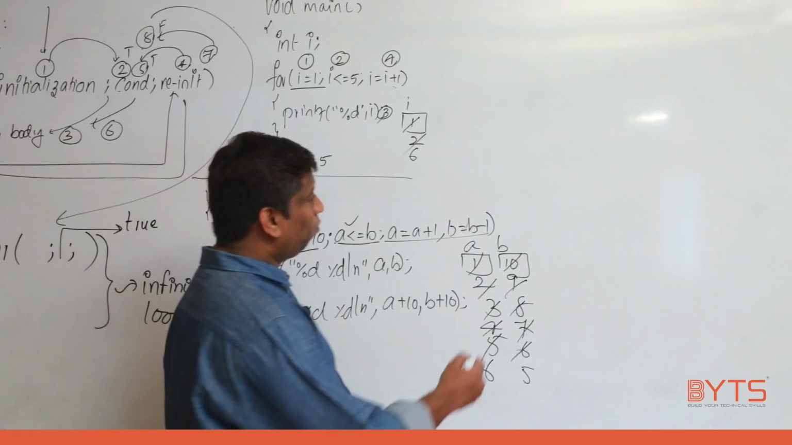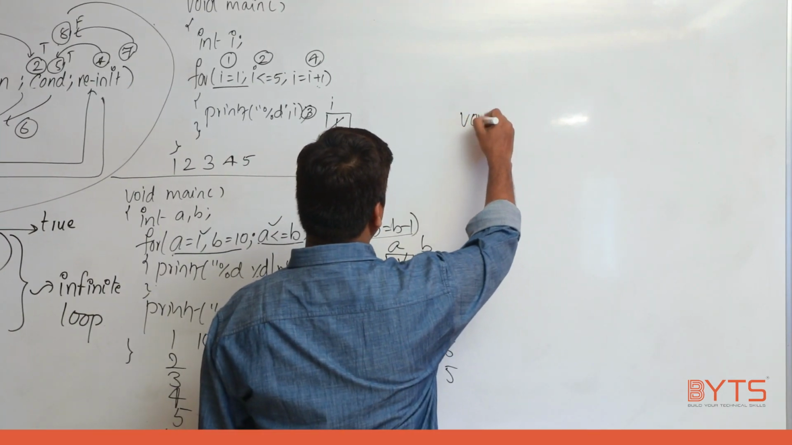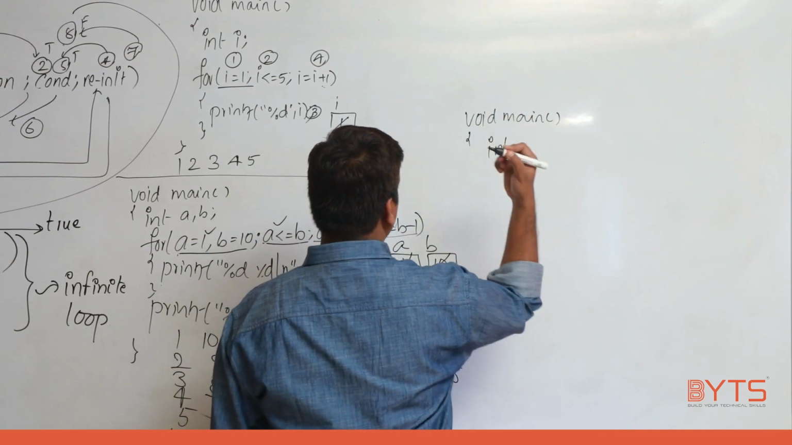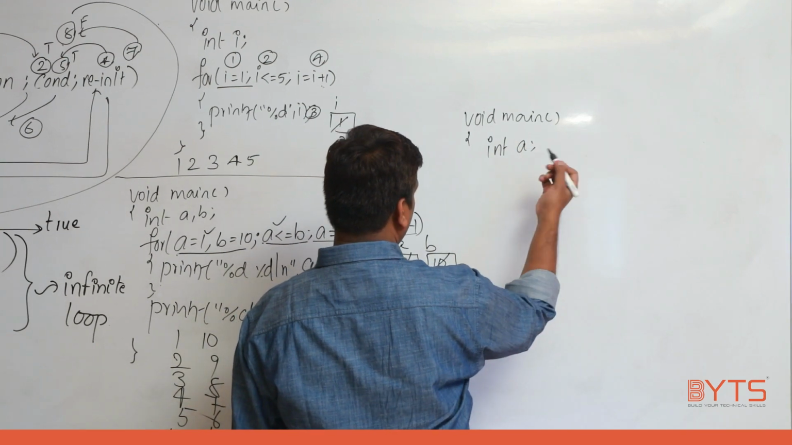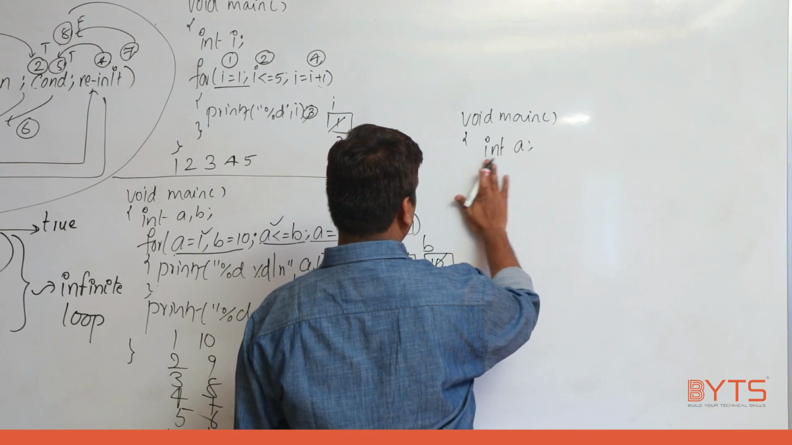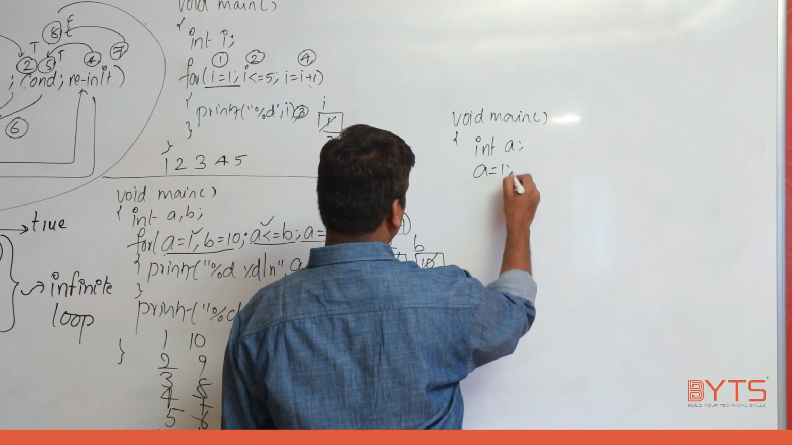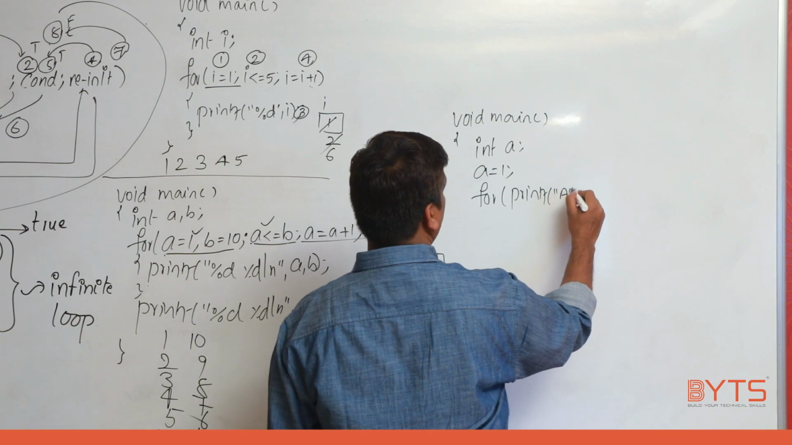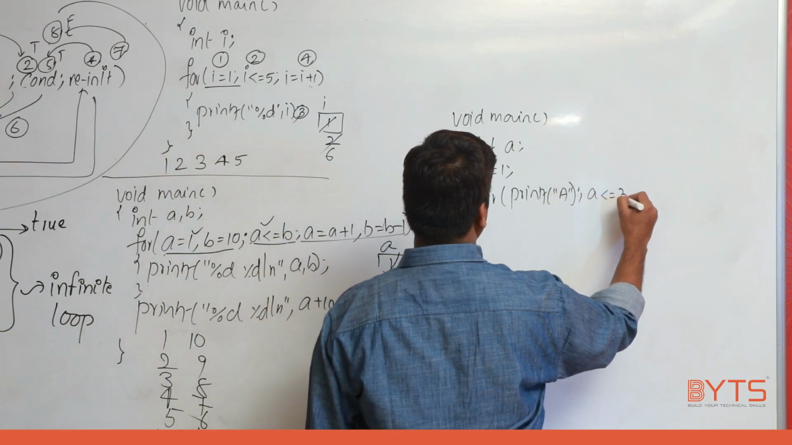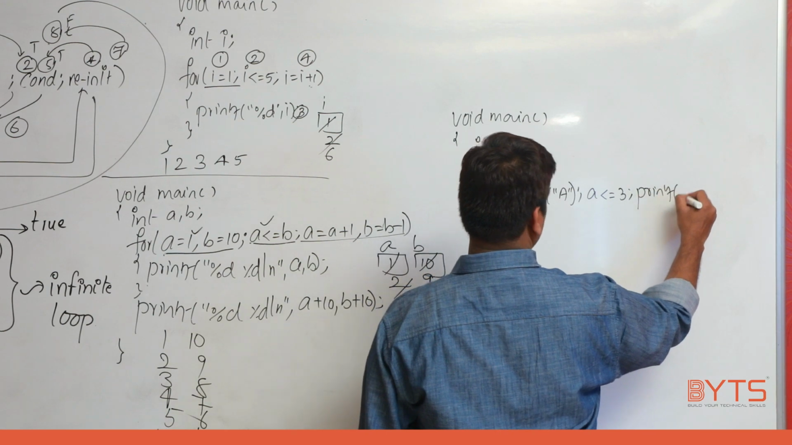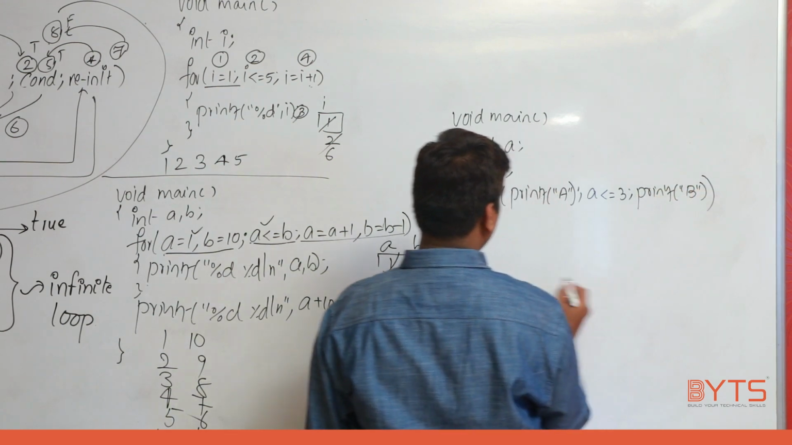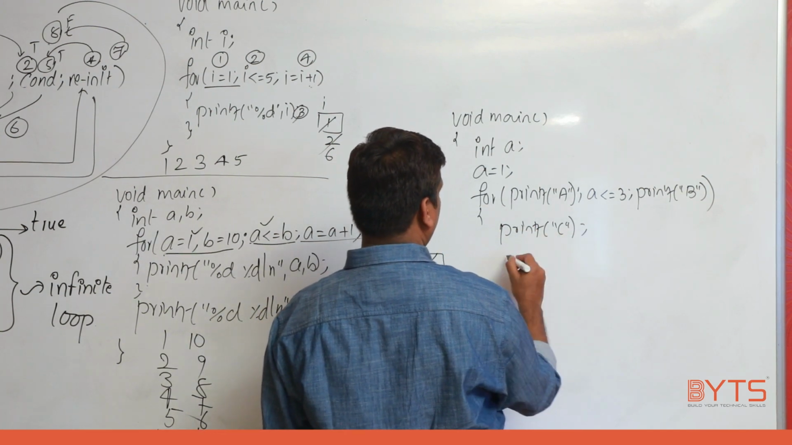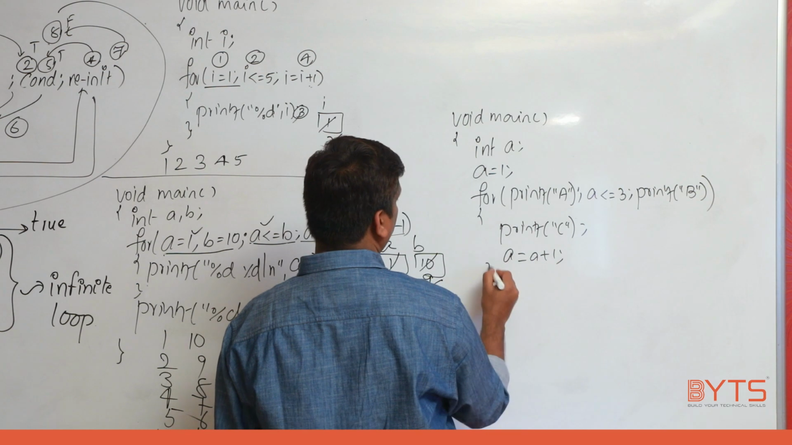Now we'll try to solve one more problem here. Okay, see here. void main, int A. For, let us write like this: A is equal to 1, for printf B, A less than or equal to 3, printf C, A is equal to A plus 1.